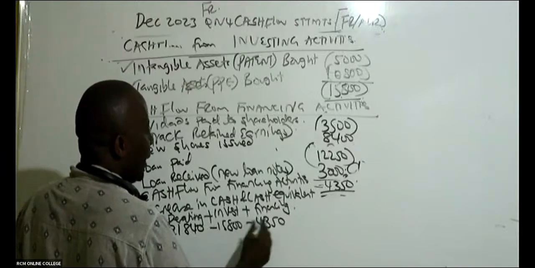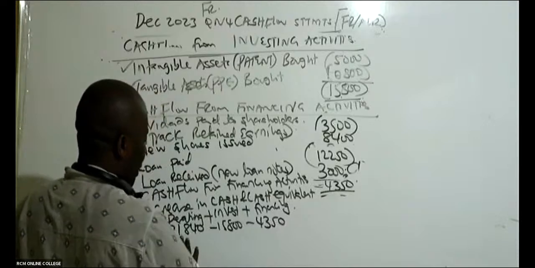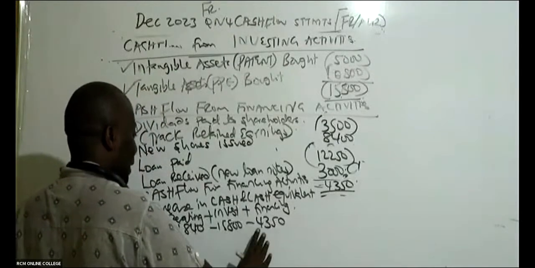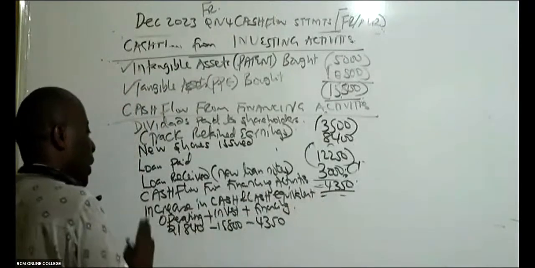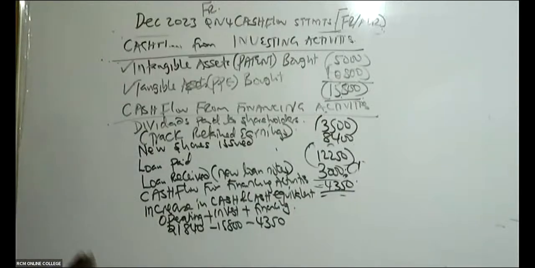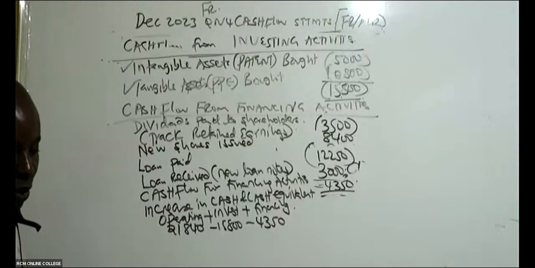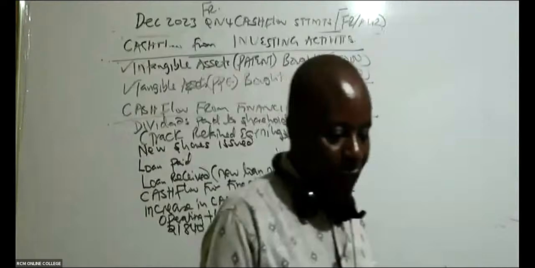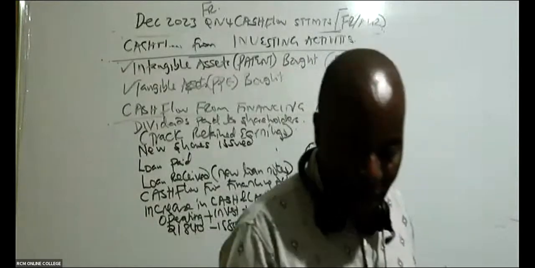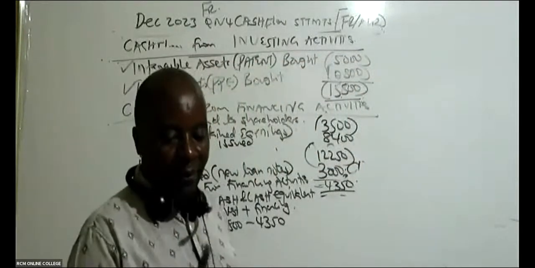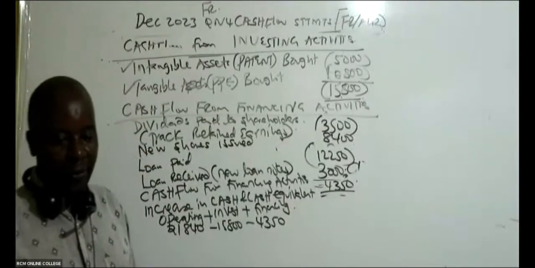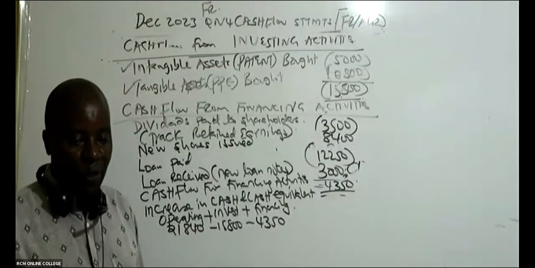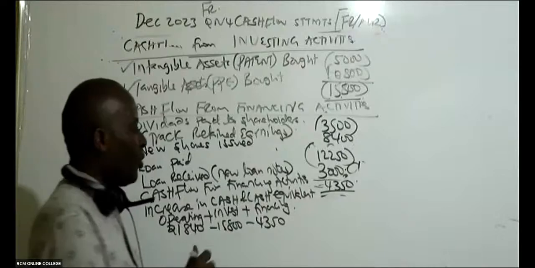So can you kindly add these three? So you take this, minus this, minus this. You give me what we call increase in cash and the cash equivalents. Chogo has been very, very attentive. He's getting 1690. Can somebody confirm that Chogo's figure is correct? 1690. Thank you very much.